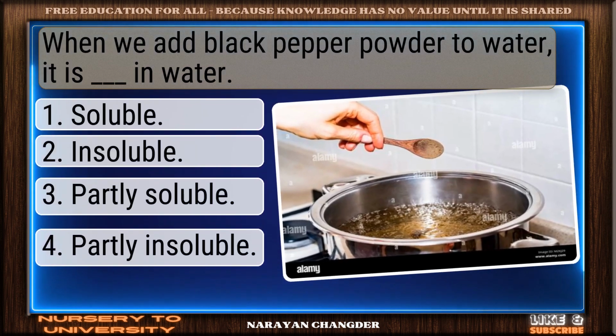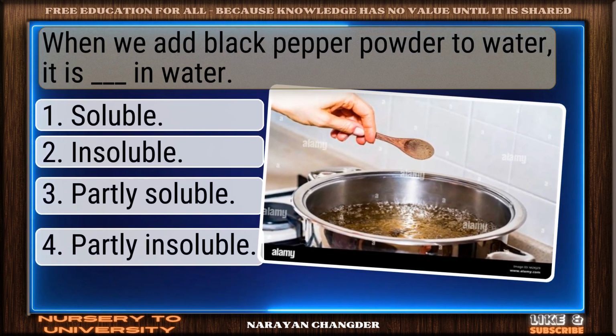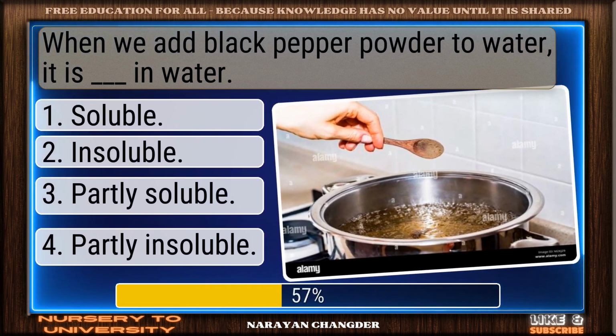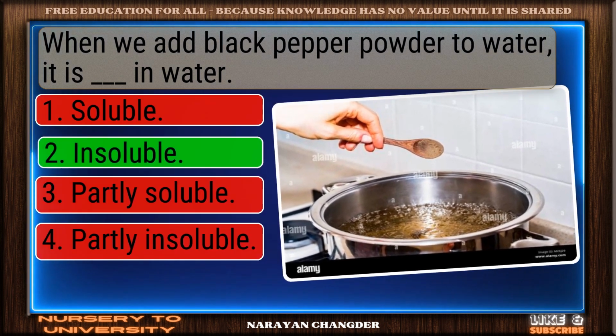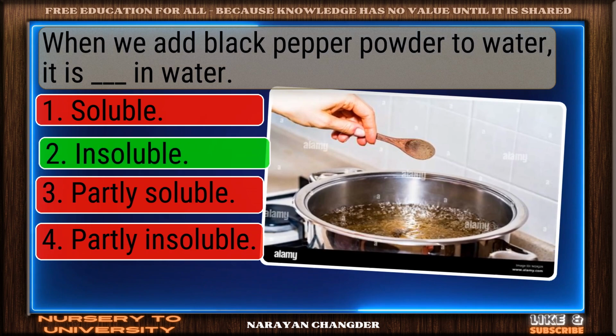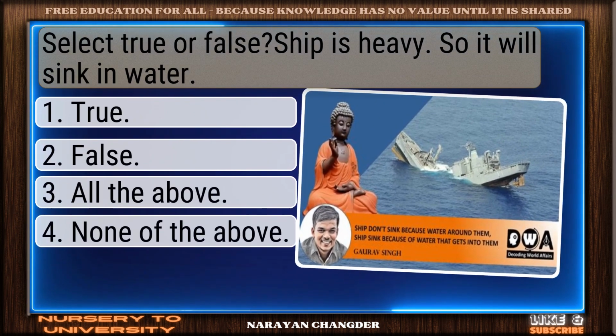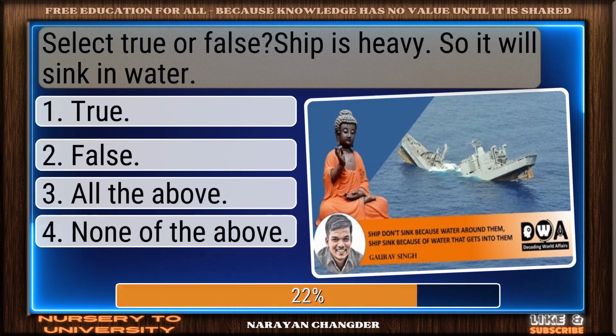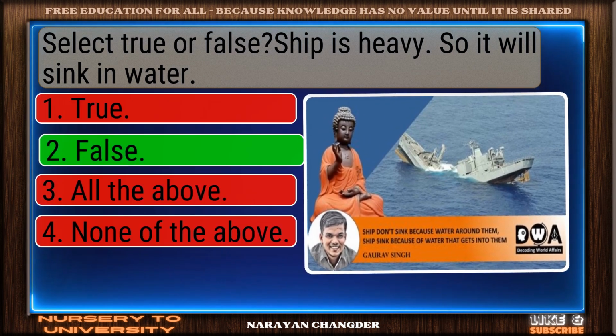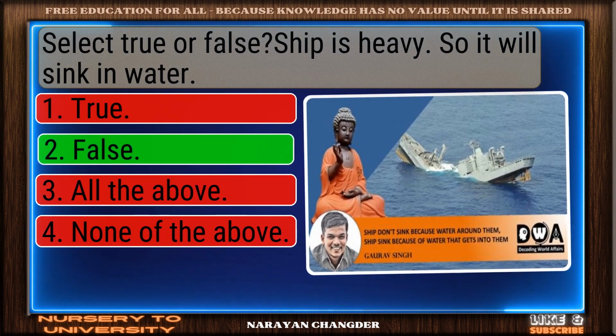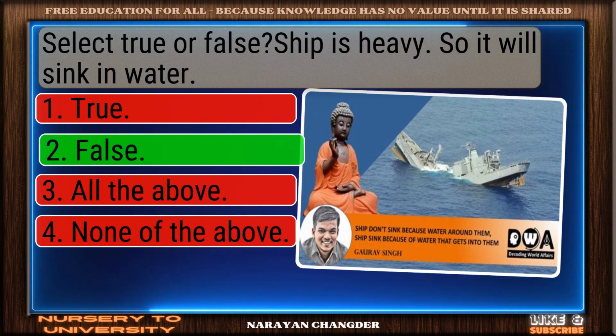When we add black pepper powder to water, it is dash in water. Solid response. Insoluble is a valid choice. Select true or false. Ship is heavy, so it will sink in water. Smart move. False is an accurate answer.